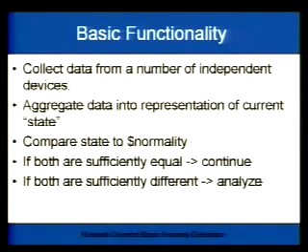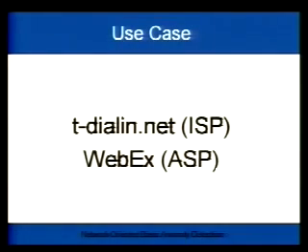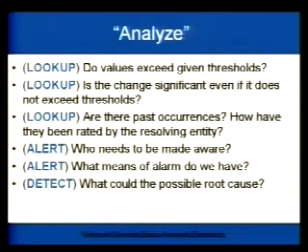We compare that state to what we've collected over the past couple of weeks, months, years, and call normality. Normality is really a healthy median of what we've seen so far. And if they are sufficiently equal, we just continue. We don't touch that anymore. If they're sufficiently different, we start analyzing them. I'll come to that later since we don't have that much time. Okay, analyze.